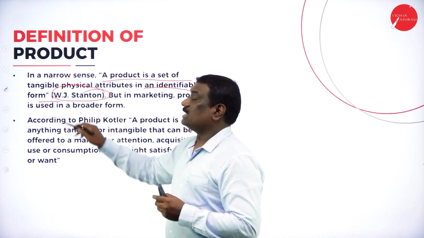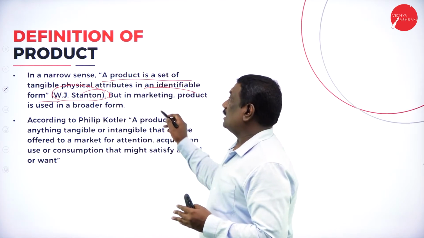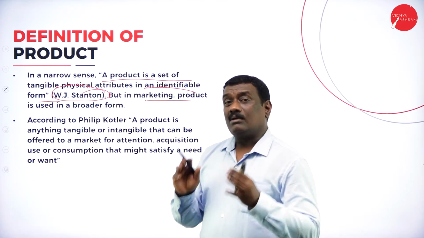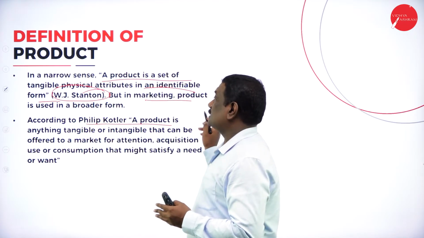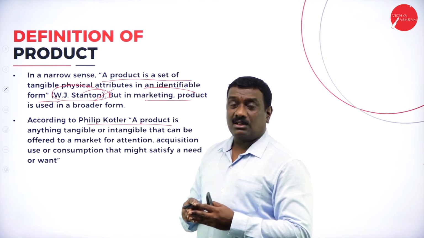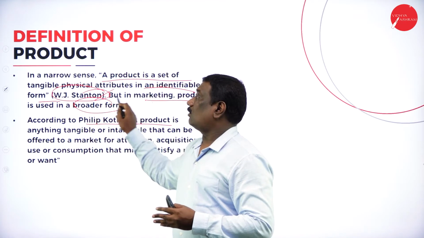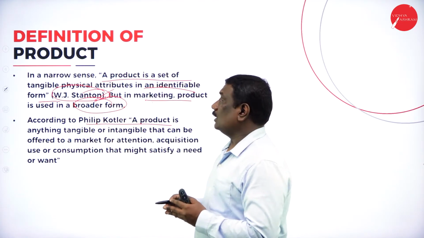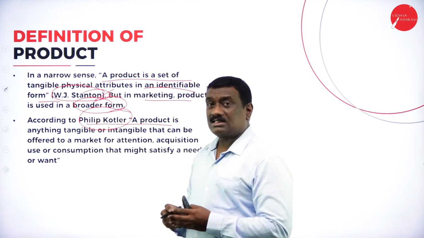Now this person, W.J. Stanton, has defined the product. In marketing, the product is used in a different, broader form. As I told you, in marketing it can be viewed in a different form. According to Stanton, in marketing, product is used in a broader form. Now, if you take up Philip Kotler, what does he define about the product?